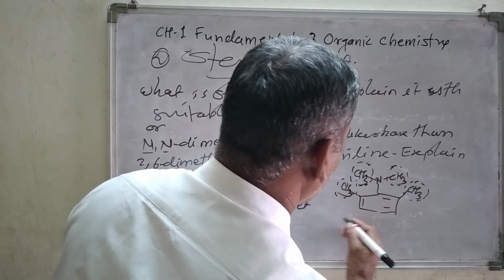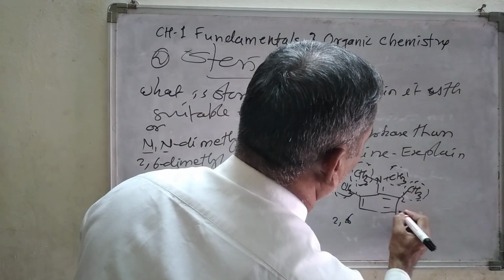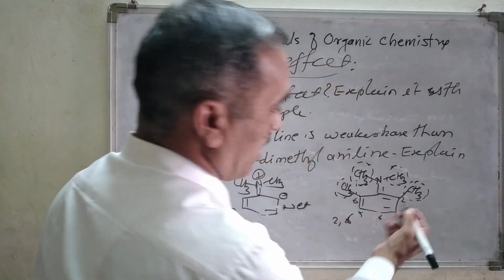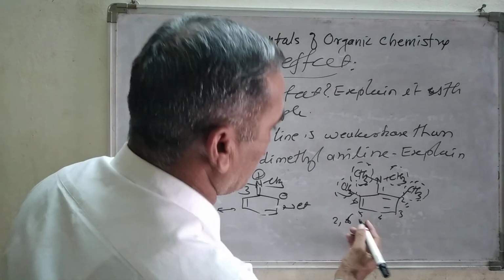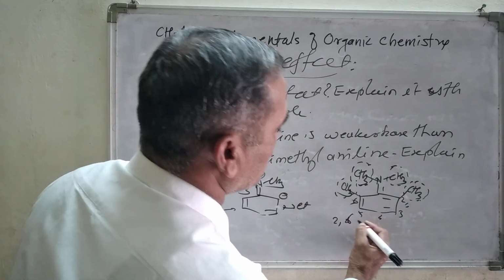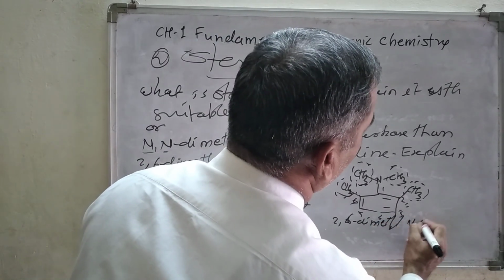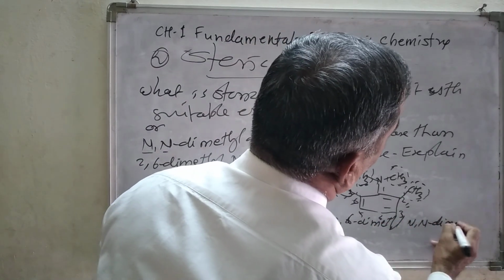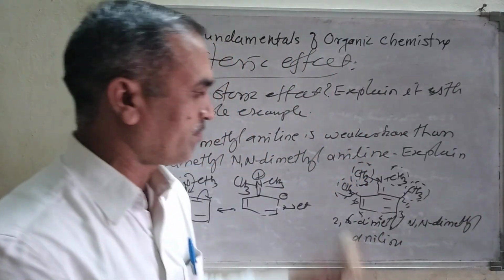Numbering 1, 2, 3, 4, 5 and 6, at positions 2 and 6 there are methyl groups, and therefore it is called 2,6-dimethyl-N,N-dimethyl aniline.